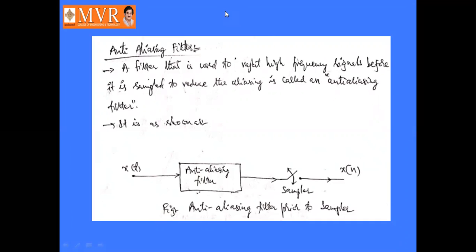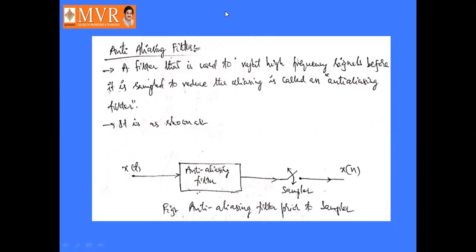We can also prevent this aliasing error by using filters. These are called anti-aliasing filters. A filter that is used to reject high frequency signals before it is sampled, to reduce the aliasing, is called an anti-aliasing filter.